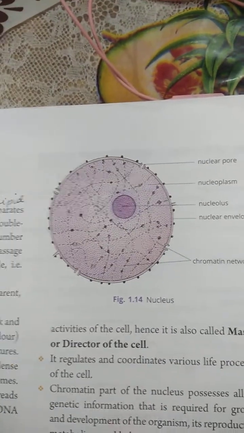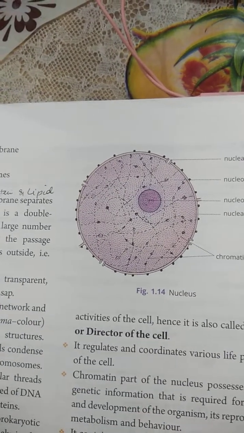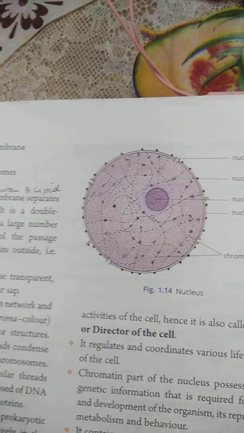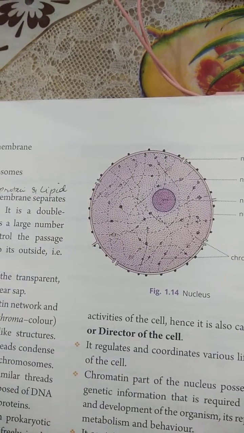The chromatin part of the nucleus possesses all the genetic information, meaning whatever characteristics the organism has, all that information is there in the genetic material.